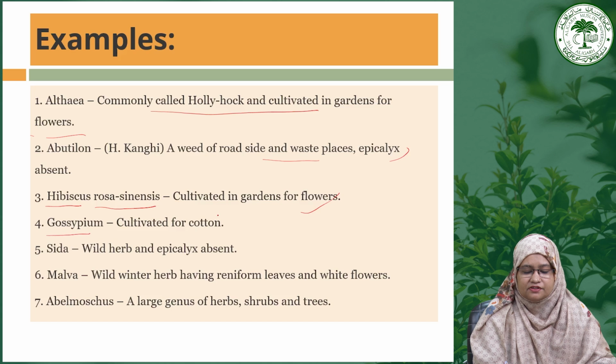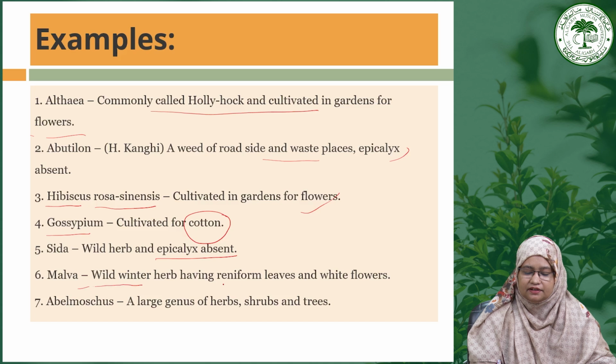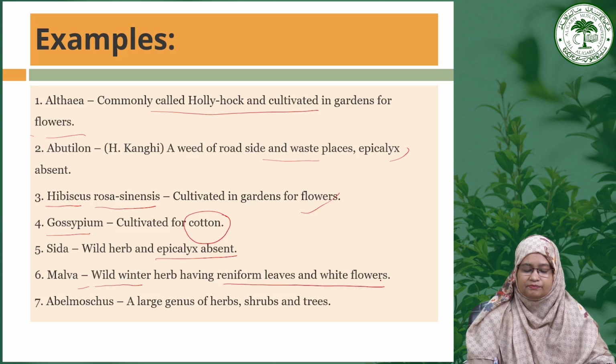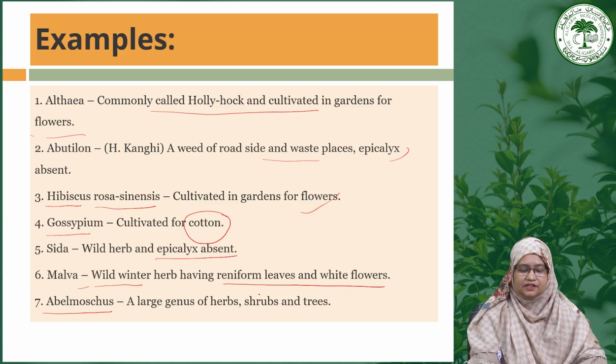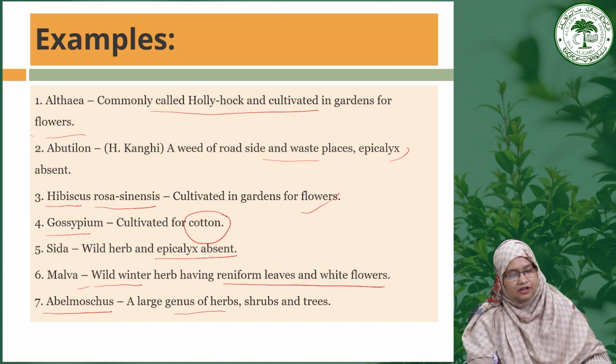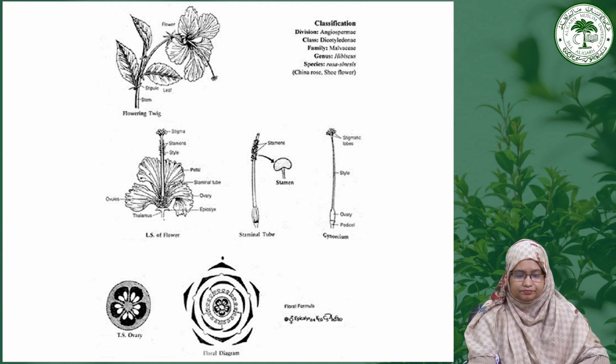Then Gossypium, which is cultivated for its cotton. Then Sida, a wild herb, in which epicalyx is also absent, and Malva, on which the name of the family is based, that is a wild winter herb having reniform leaves and white flowers. And Abelmoschus, a large genus of herbs, shrubs and trees. So these are some examples of the family Malvaceae.